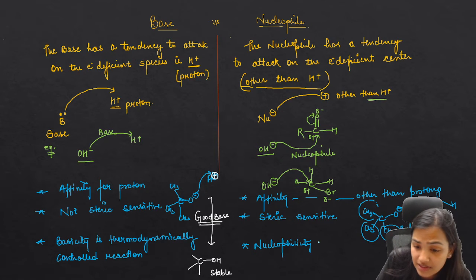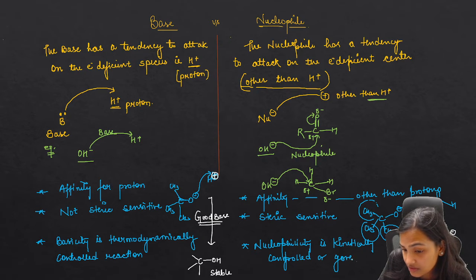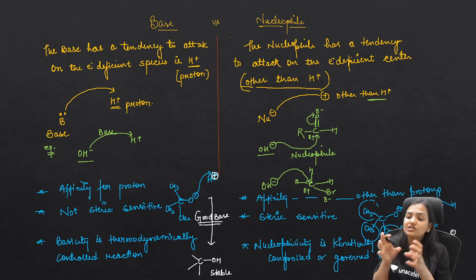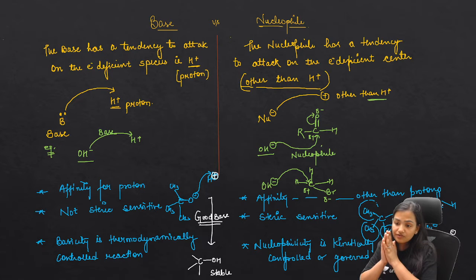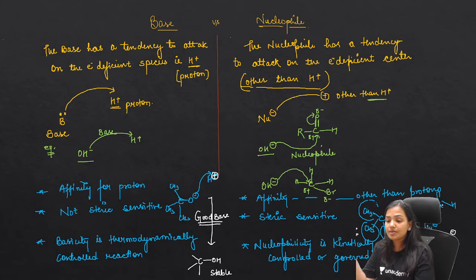Nucleophilicity is the kinetically controlled or governed reaction. If its kinetics is not allowing this particular species to attack over the carbonyl carbon, will the reaction occur? Will there be a formation of a stable product? No. If kinetics allows, then the rate of reaction increases and you will get a stable product.